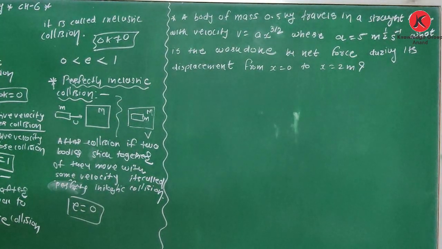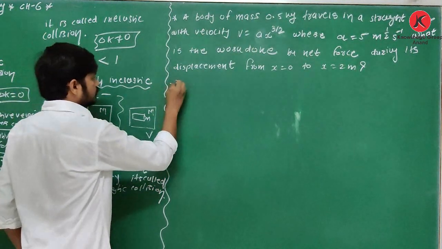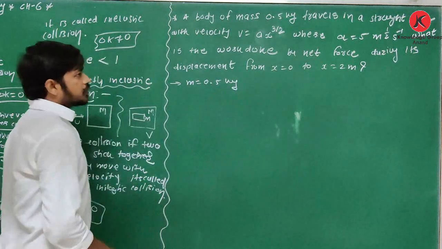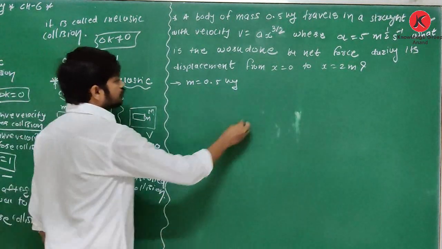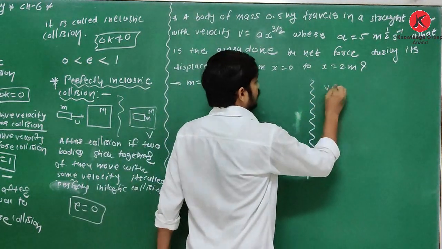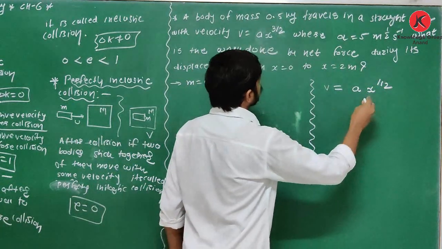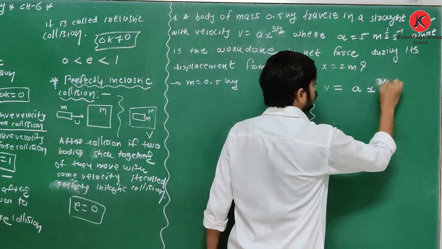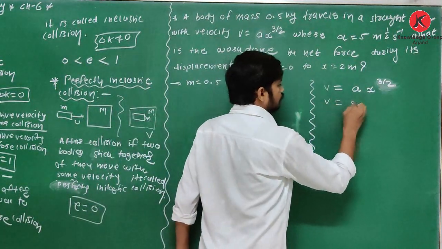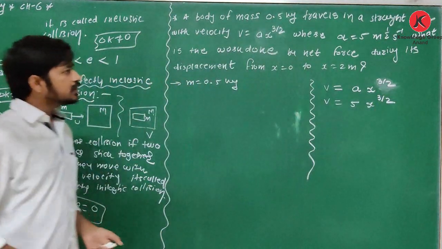Okay, see how to find this question. A body of mass 0.5 kg. So yes, m is equal to 0.5 kg. Travels in a straight line with a velocity. Here it is. v is equal to a x raised to 3 by 2. And what is value of a? It is 5. So I can write here v is equal to 5 x raised to 3 by 2. Clear about this?